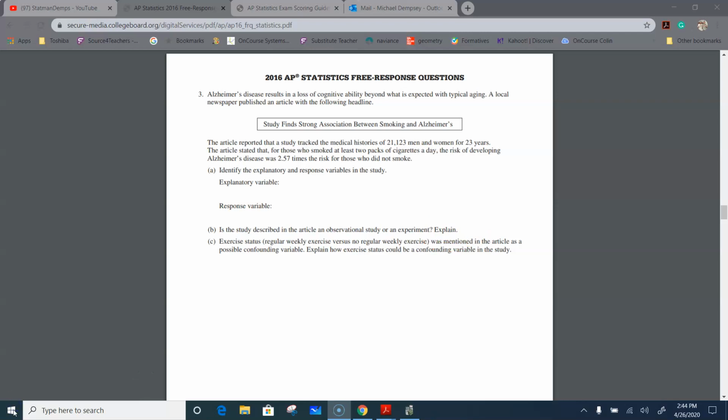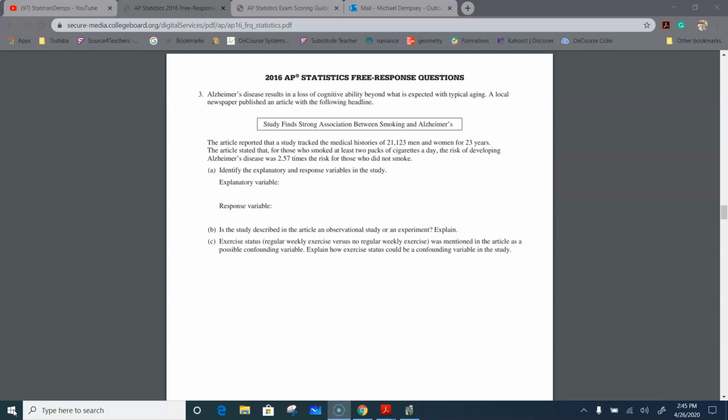Okay, so hopefully you identified this as an observational study. I don't know if I gave that away earlier in my narrative, but it's an observational study, and the reason is that the researchers did not impose a treatment on the subject. So what I mean by that is the explanatory variable is cigarettes smoked, right? This was not a treatment that was imposed. We just observed who smoked, how much they smoked, and then what happened with Alzheimer's. An experiment would involve selecting some portion of the group to smoke and another portion of the group to not smoke. And a good experiment would assign that at random. It's just not reasonable.